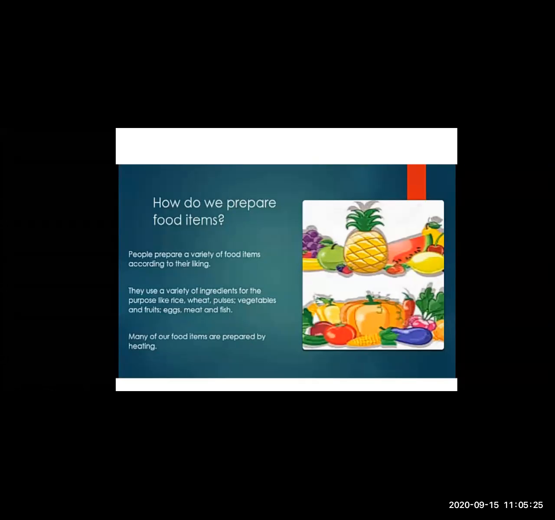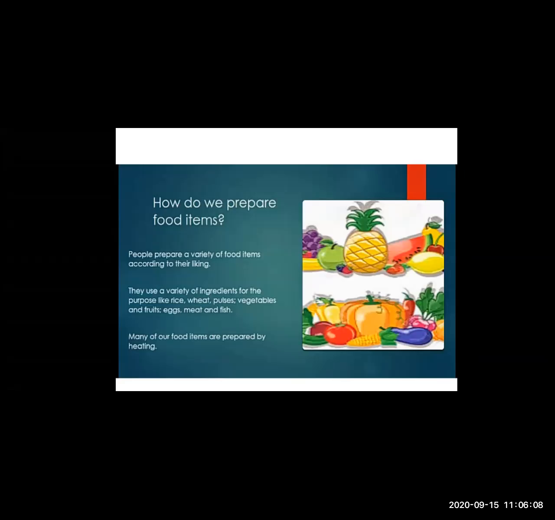As I told you, if I like to eat chocolates, it is not compulsory that you also like to eat chocolate. If I like to eat cucumber, it is not compulsory that you also like to eat cucumber. Might be you like some other vegetable. So there are different likes and dislikes in everybody's taste. Now, if I prepare dal and rice every day, I like to eat dal and rice every day. But it is not necessary for you to eat dal and rice. Yes, you can consume different varieties of food items that your mama prepares for you. So our likes and dislikes are very different from each other.